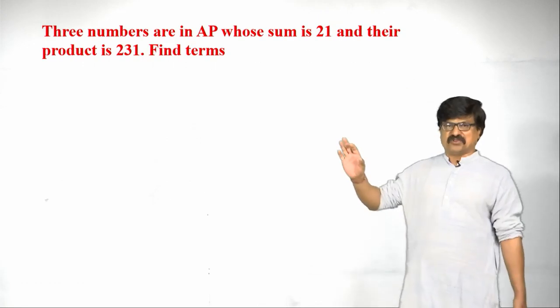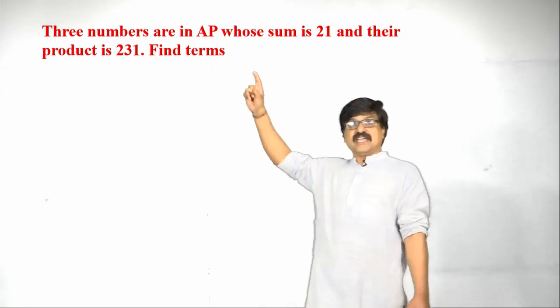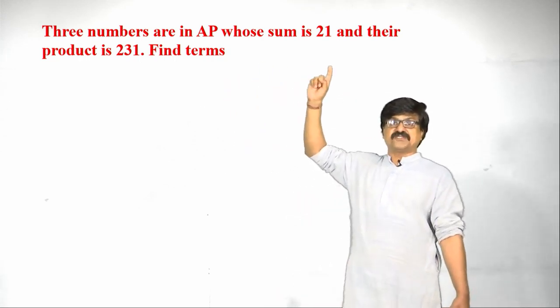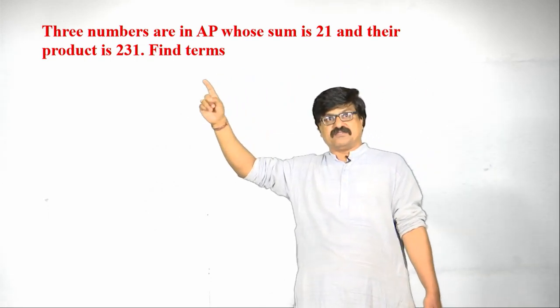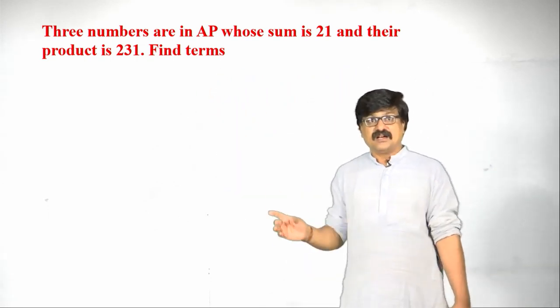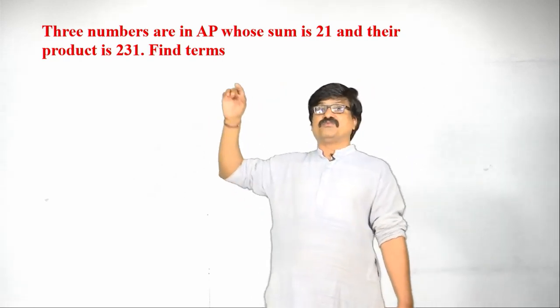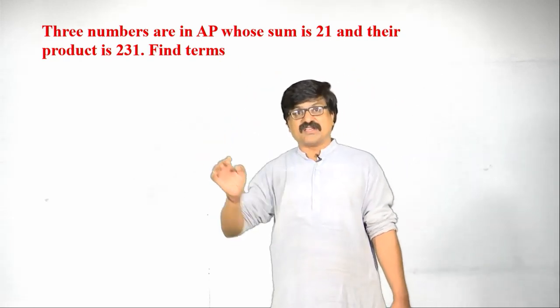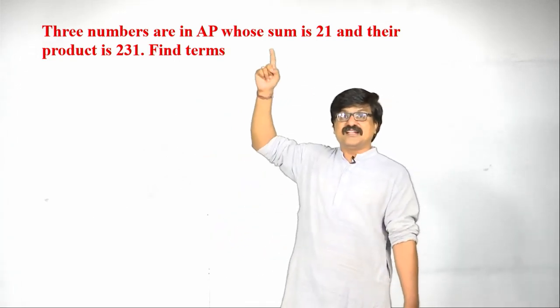Let us take one more, a different kind of problem. Three numbers are in AP whose sum is 21 and their product is 231. Find the terms. Here the sum is given, but while solving this problem we are not using the Sn formula because only 3 terms are given.